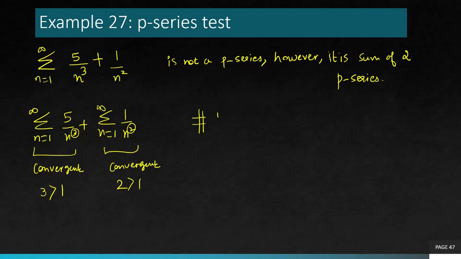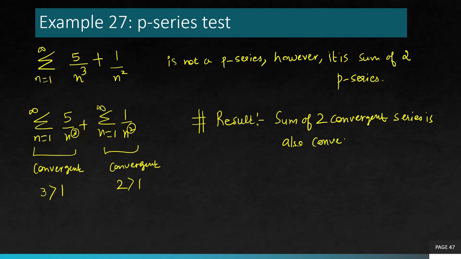So this is again convergent, and we already looked at the result that the sum of two convergent series is always convergent. That's a repetition of the result we already used, so now you'll remember it.